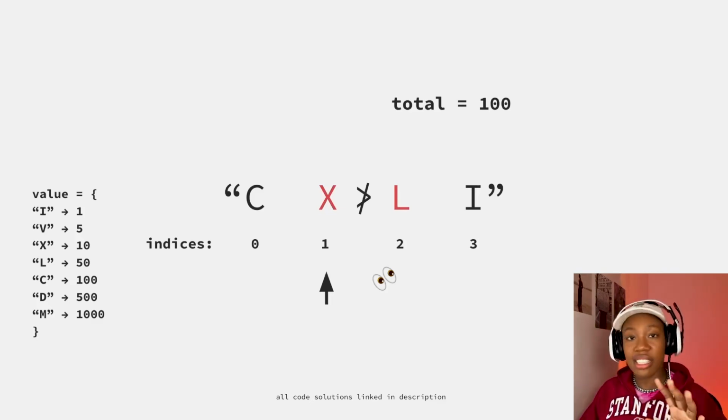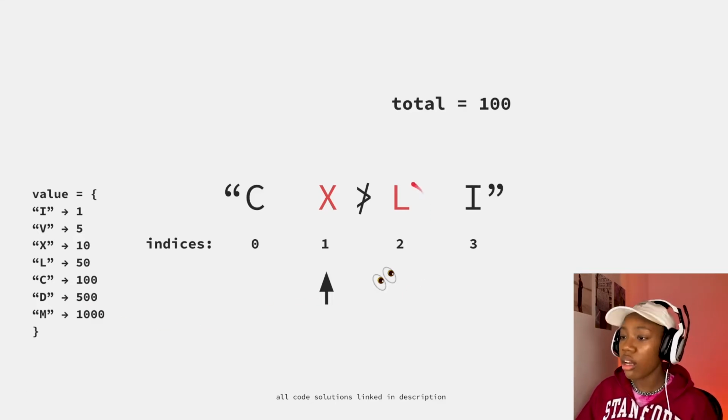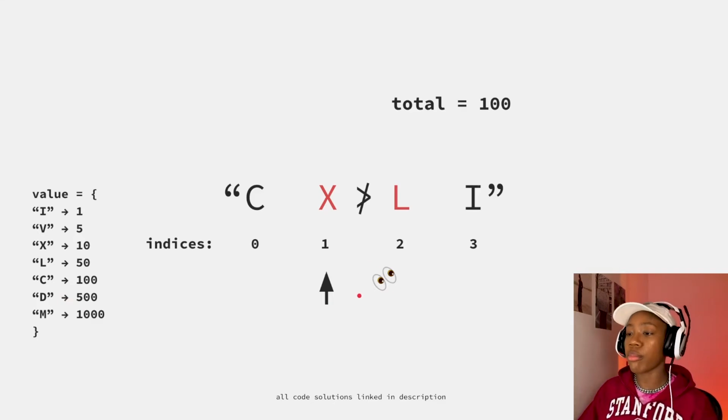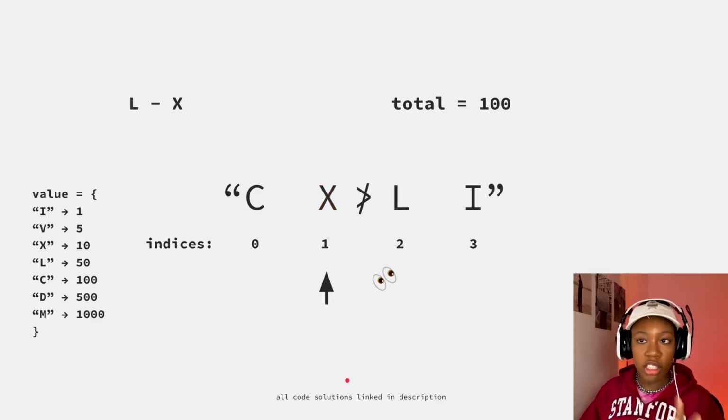So this is an edge case, and we've identified that because our next number here is greater than the number that we're looking at. So at that point, we can just do our subtraction, and whatever value comes out of our subtraction, we'll add that to our total and move on.